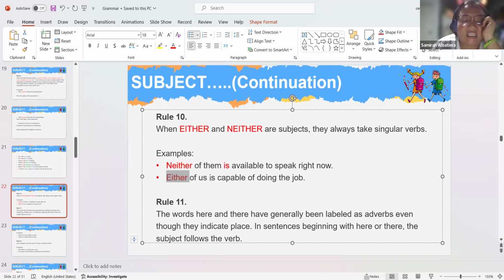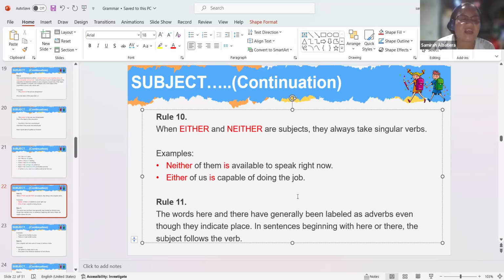Either of us is capable of doing the job. So I must remember that when using either or neither as subject, I will always use a singular verb.